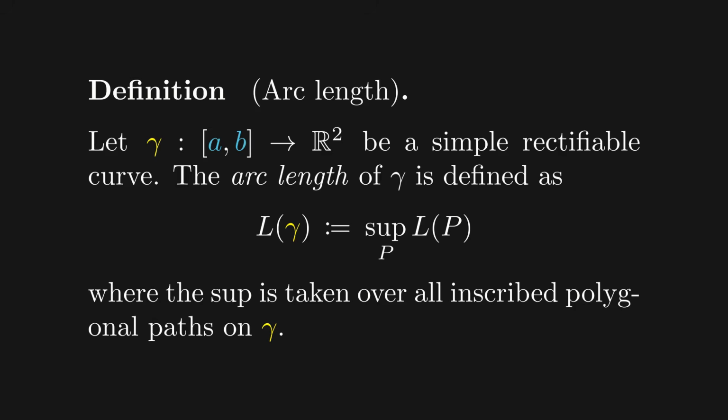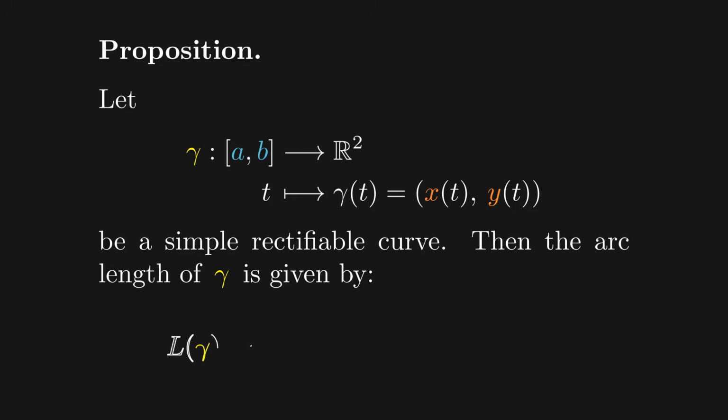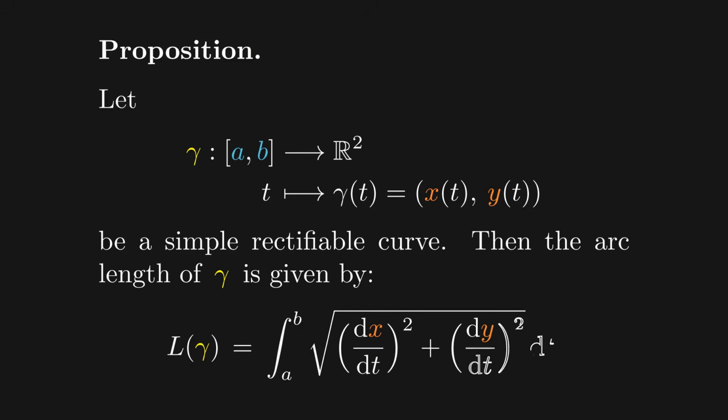This expression, however, isn't very useful and does not give us a way to calculate the arc length. Hence, we have the following proposition, which we will not prove. Let gamma be a simple rectifiable curve, then the arc length of gamma is given by the following formula. While the following is not a proof, it can perhaps help to see why this result holds.